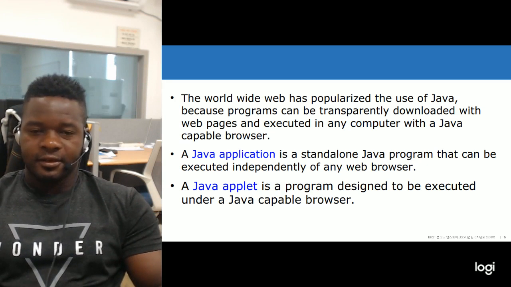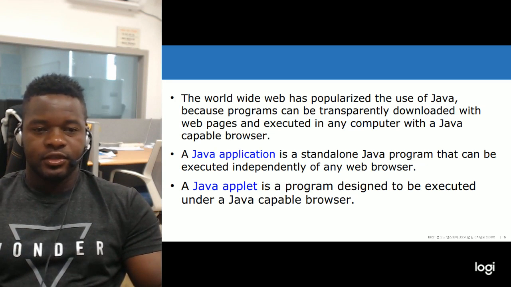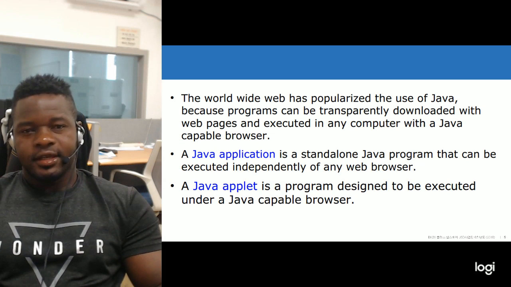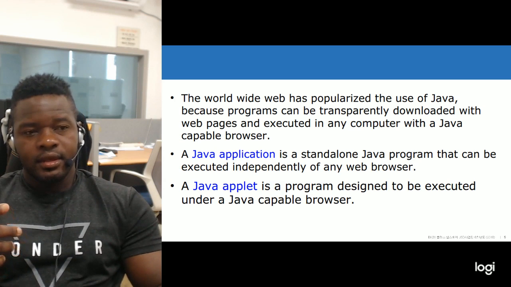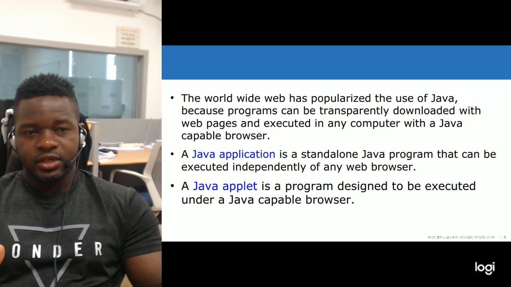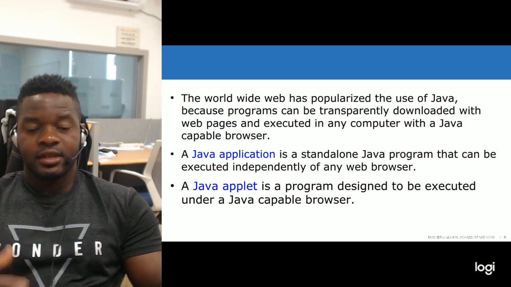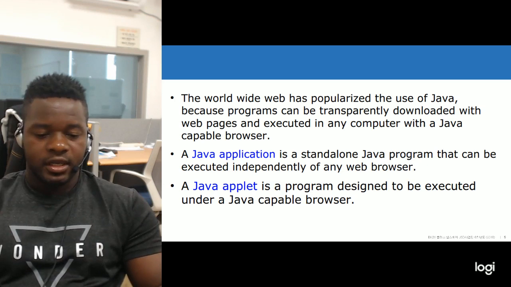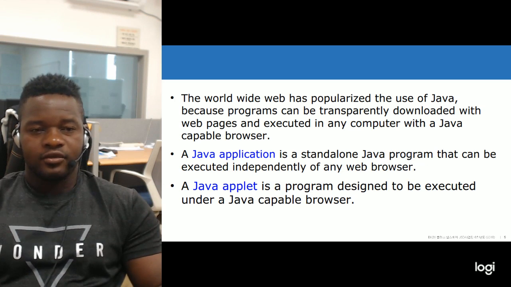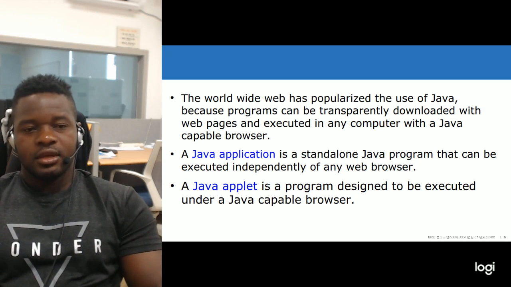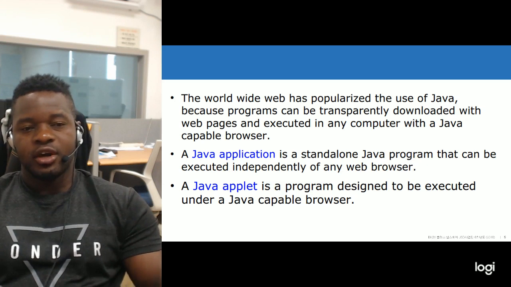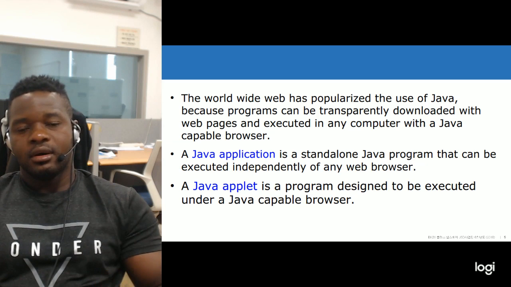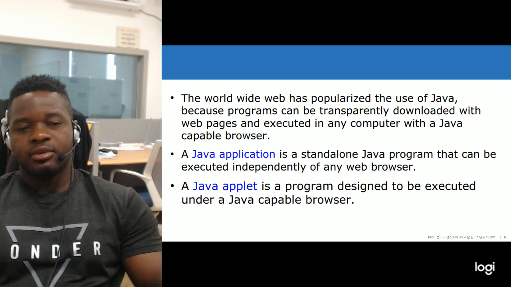Like I said in the first video that I posted, we will be installing the application in our computers before we start the programming. If not, our computer cannot recognize the code that we write, because the code has to be converted so that the computer can understand that this is a Java program that we want to run.